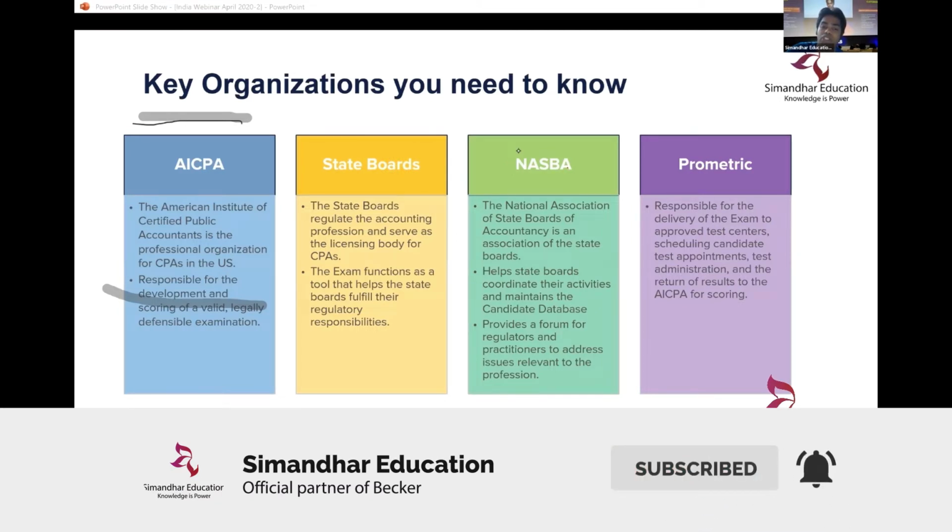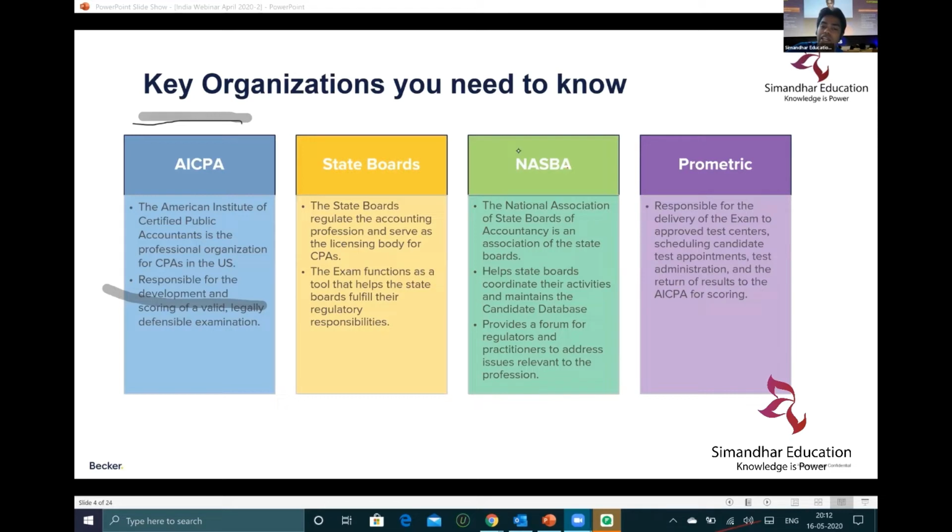Now next comes NASBA. So what is NASBA? Actually, they are the evaluation body or evaluation agency which evaluates your credits. There are a lot of other evaluation agencies as well apart from NASBA, which evaluate your credits. Now, why is evaluation important? There is a requirement in US CPA that your credits need to be evaluated.